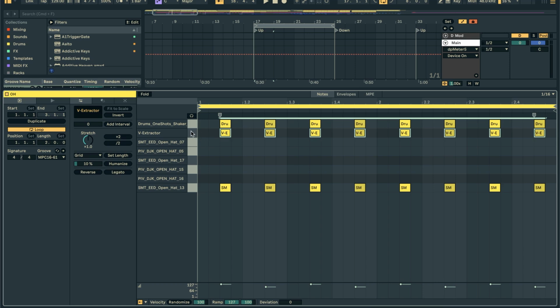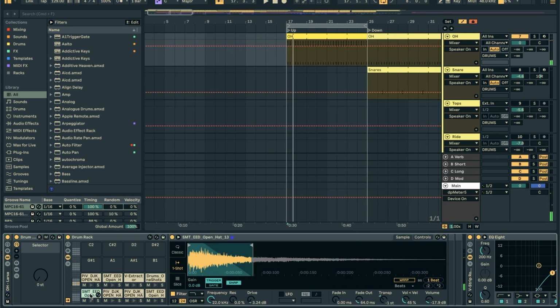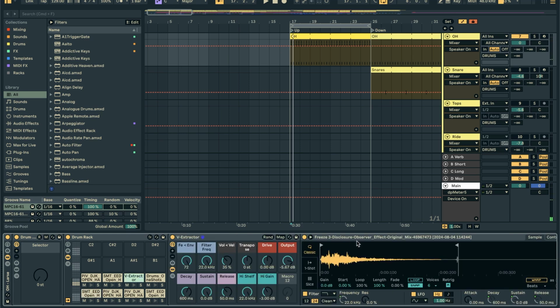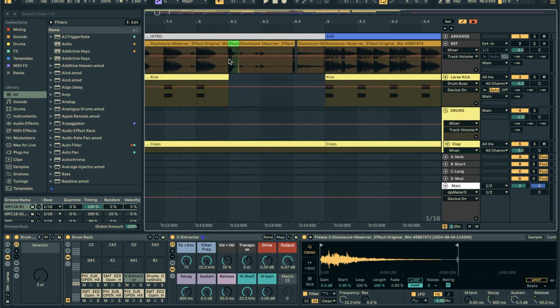That was already set up, and that way I could just grab it, press Option, and duplicate it if I needed to layer it. And we have three, so that's a look at the pattern. In terms of the sounds, we have an open hat sound that I like, just tightened up a ton so that it's not ringing out much. And then I use this extraction thing, so I froze a bit of the open hi-hat, maybe this one here that plays at the end, and threw it into this little rack where I can shape it a little bit.